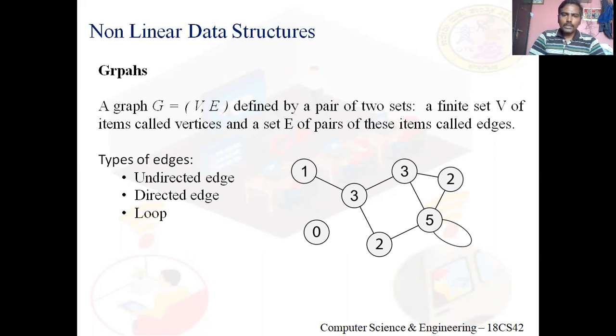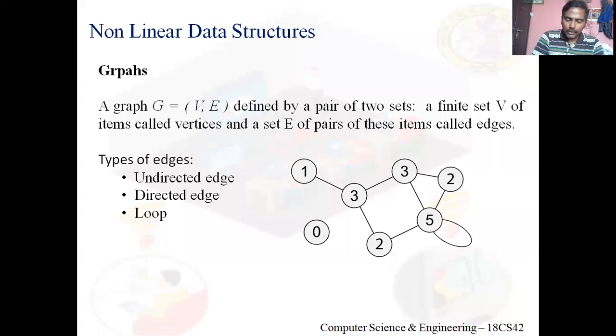Clear? Then in another set, I will designate it as E, and I'll call it the set of edges. In this diagram, I can see there is an edge between vertices 1 and 2, an edge between vertices 2 and 5. Clear? And an edge between vertices 2 and 3.